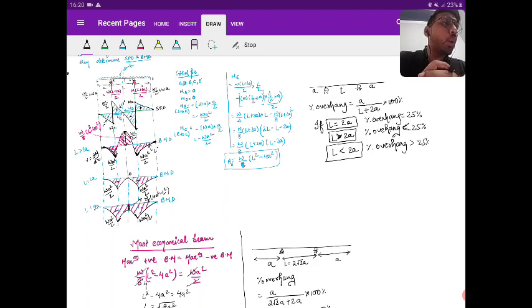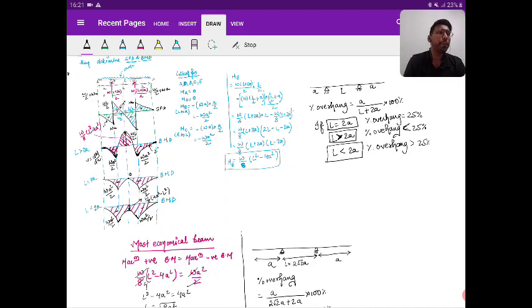I hope you enjoyed this session of the SFD and BMD, and most of the doubts that you all were having for drawing the SFD and BMD would have been cleared. One thing that you need to do is solve more and more questions, because if you just study and you're not solving questions, that's a waste, right? So solve as many questions as possible. The more questions you solve, the better you will become. Is it clear? Right.